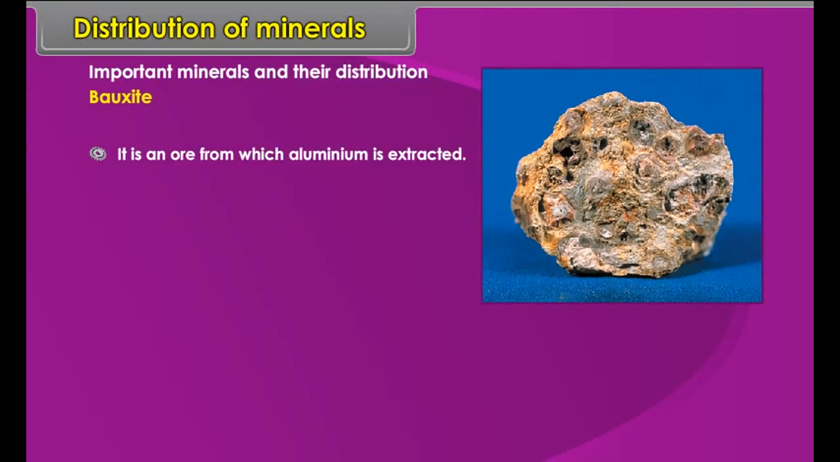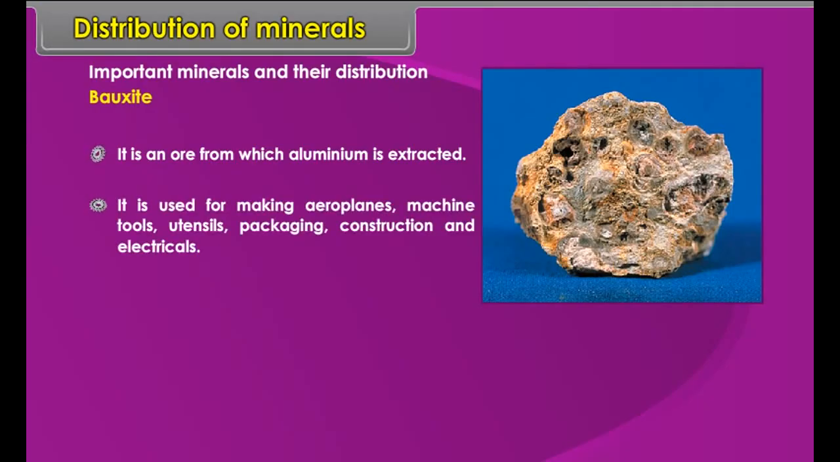Bauxite. It is an ore from which aluminium is extracted. It is used for making aeroplanes, machine tools, utensils, packaging, construction and electrical material.